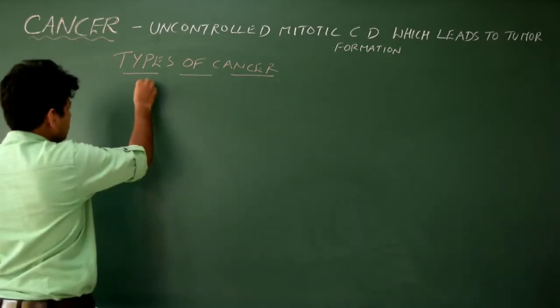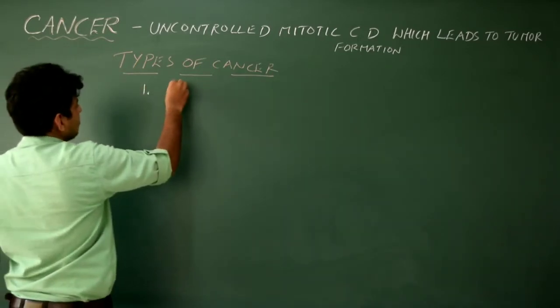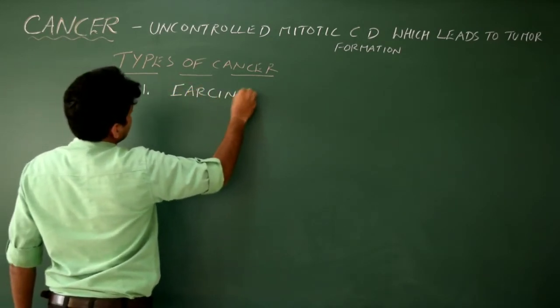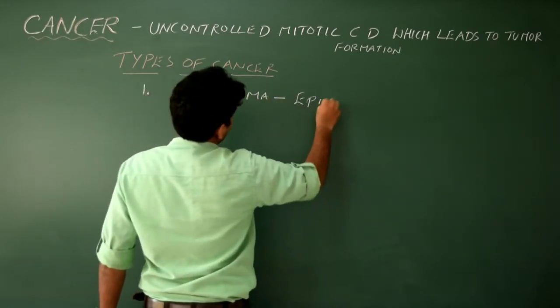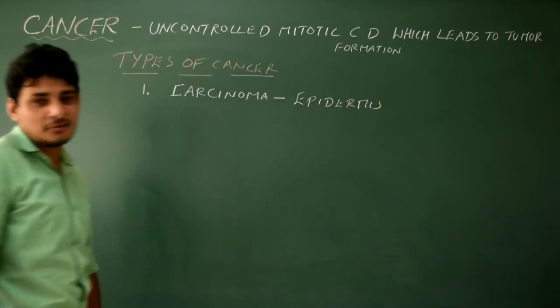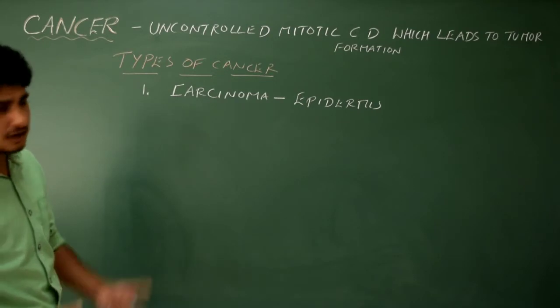We just write the first type of cancer, very common cancer actually, that is the carcinoma. The first one is carcinoma. It is the cancer of epidermal cells, epidermis. In the germ layer, the outermost layer is epidermal cells or epidermal germ layer or epidermis.